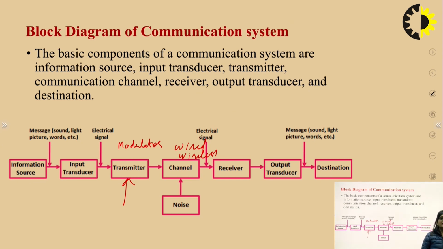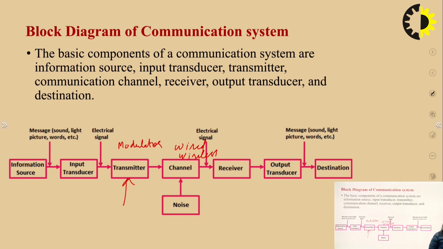And telephone lines are also used as a wired channel. And in wireless, satellite communication and mobile communication are all examples of wireless communication, in which the signals are transmitted through the satellites or through the repeaters on the ground. If we transmit any signal through the channel, there is a chance that some noise may be introduced in the signal, and this noise may distort the signal also.